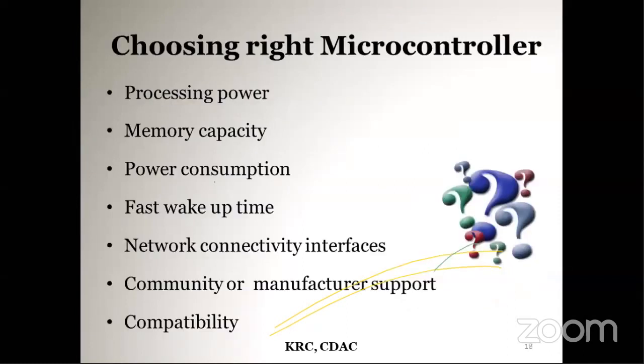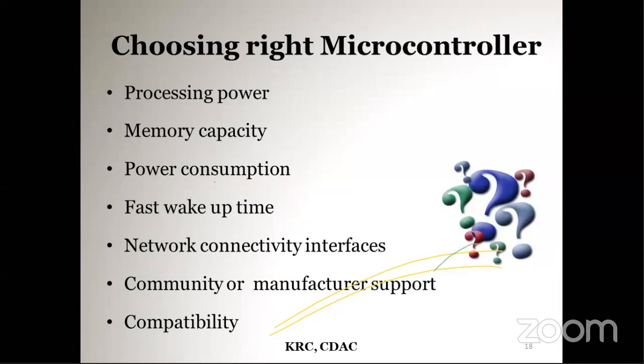What are the criteria for choosing the right microcontroller? Selecting a microcontroller depends on your IoT application and its requirements. There is no need for a high processing power microcontroller in smart home automation. But in the case of industry, IoT products are more complex, so they need more processing power and have energy constraints. Based on your requirements, we choose the microcontroller. These are some criteria for choosing a microcontroller.